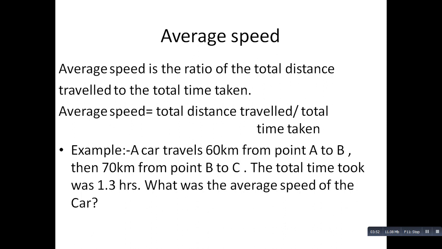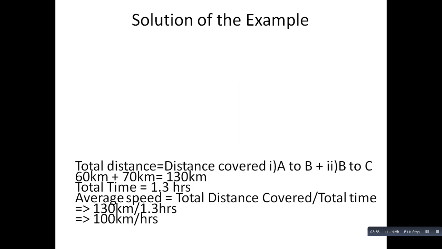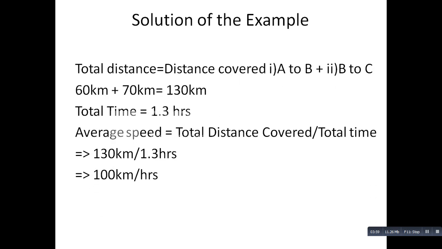Here is the solution: total distance equals distance covered in first part A to B plus second part B to C. The total distance is 60 km plus 70 km equals 130 km, and the total time is 1.3 hours.